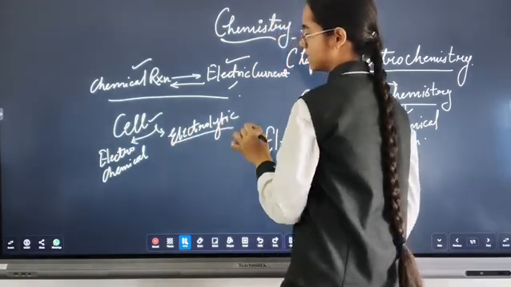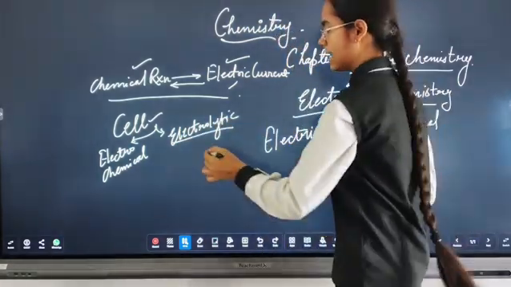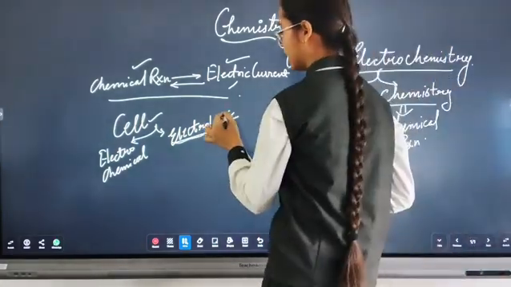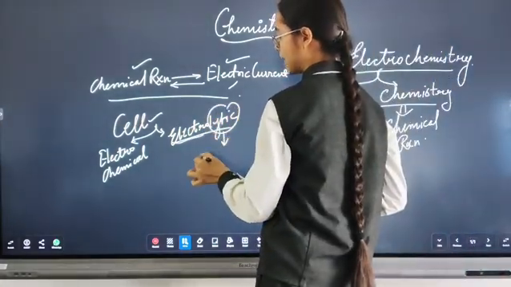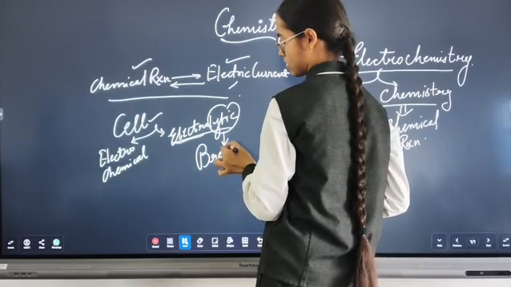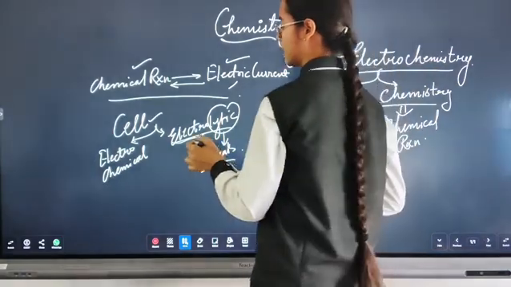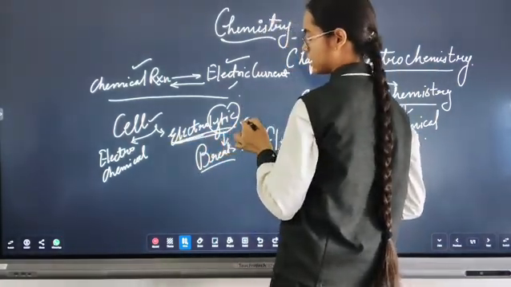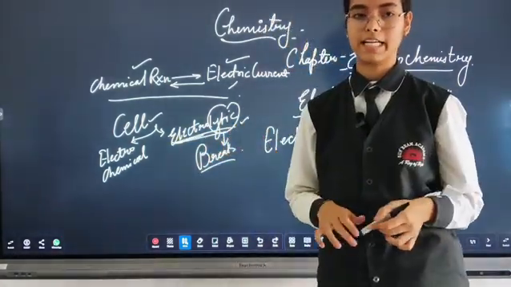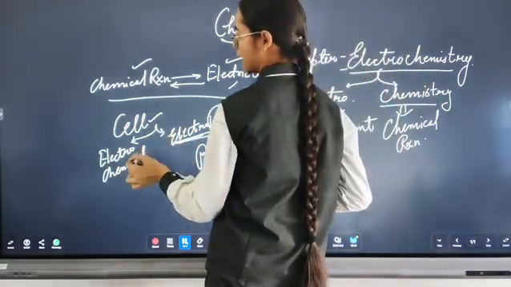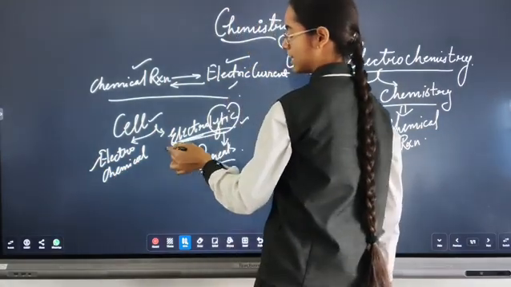Let us first understand the word electrolytic. Electro, we studied earlier, means electric current, and lytic means the breakdown. So the breakdown by electric current is called the electrolytic process. Basically, in electrolysis we have studied the breakdown of water by electric current. So we have two types of cell, electrochemical and electrolytic.